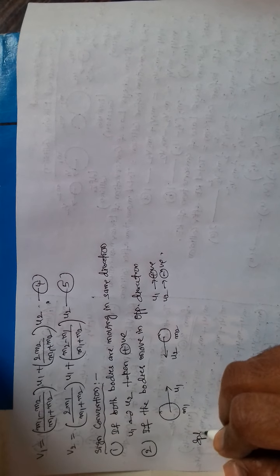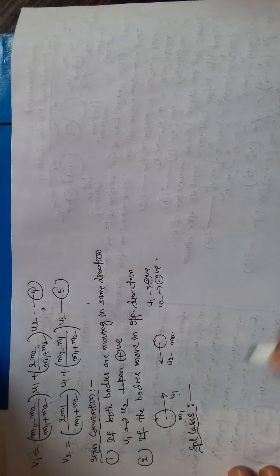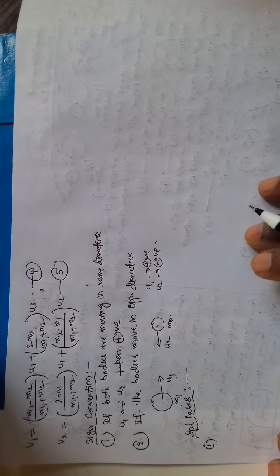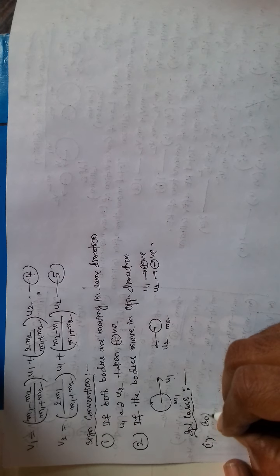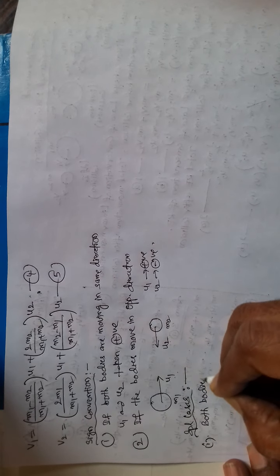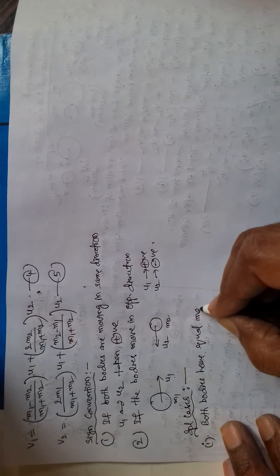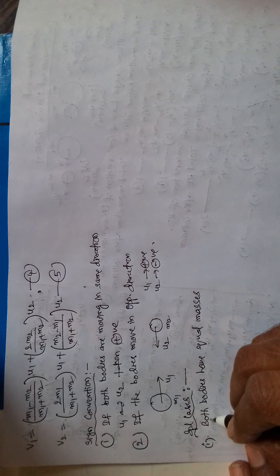Now some special cases. First one, what are the special cases? Both bodies have equal masses. If both bodies have equal masses, it means what? m1 is equal to m2 is equal to m.